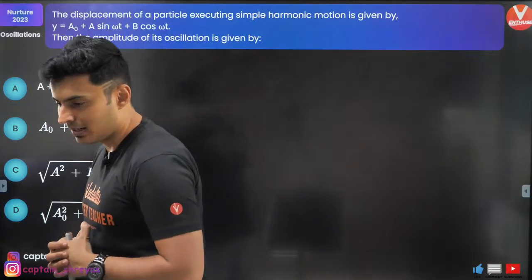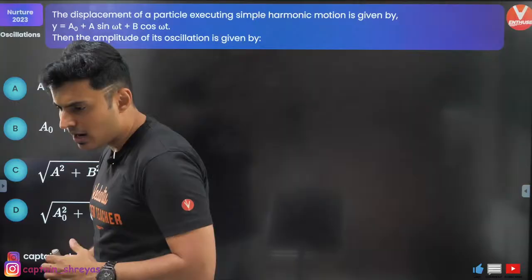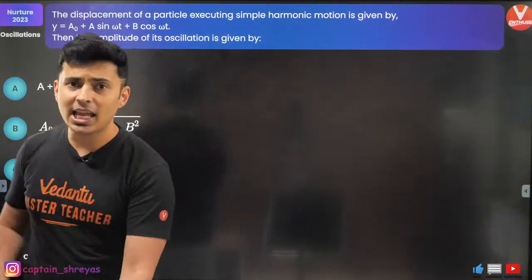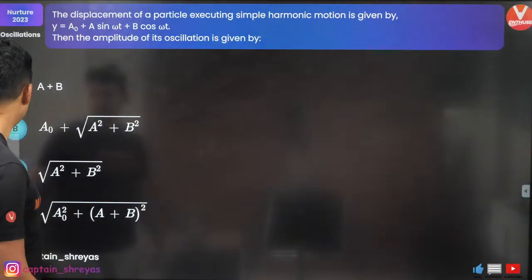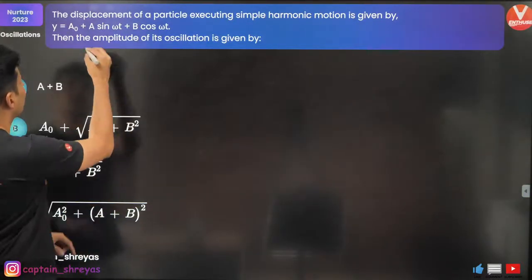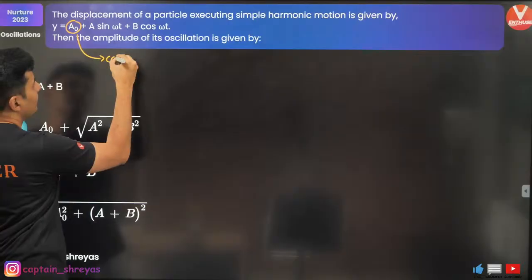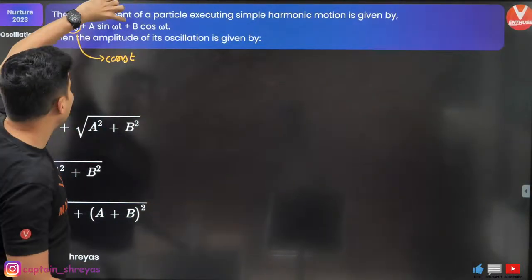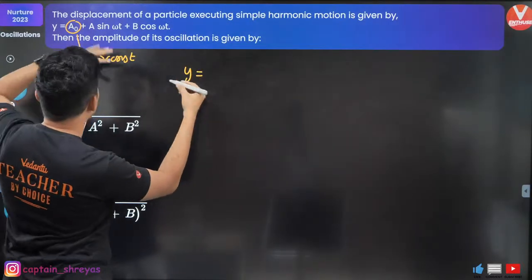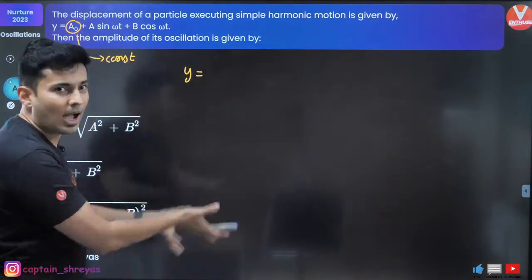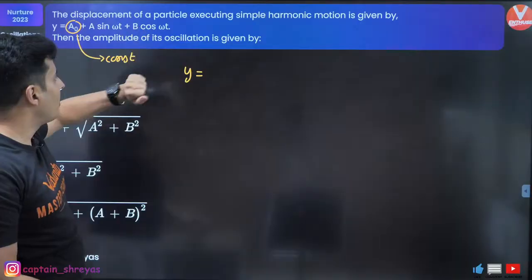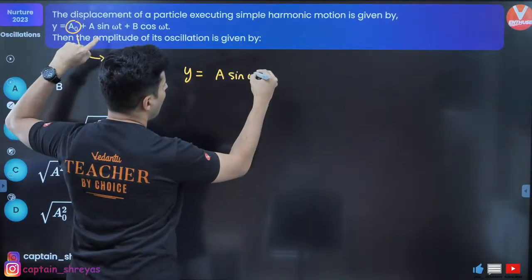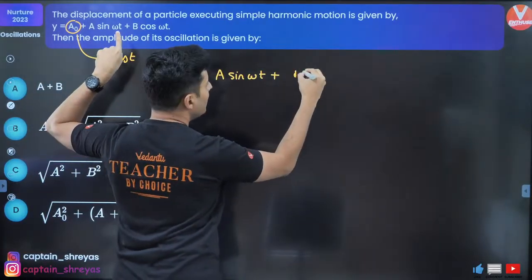Okay, right. So let's see how many of you can get this. Okay guys, first of all, did you realize A0 is a constant? If A0 is a constant, it should not even matter. Just forget that. But this one is the only thing which matters to me. This constant is just going to shift up and down. It will not change the amplitude. So forget that. This is as good as saying A sine omega t plus B cos.